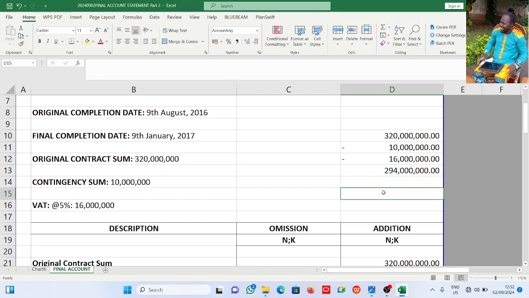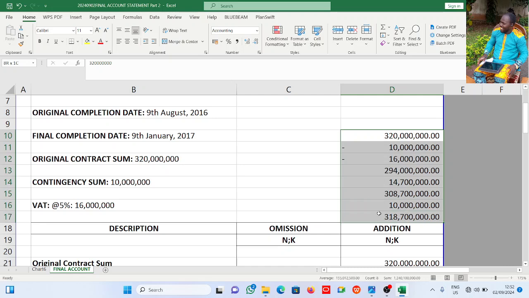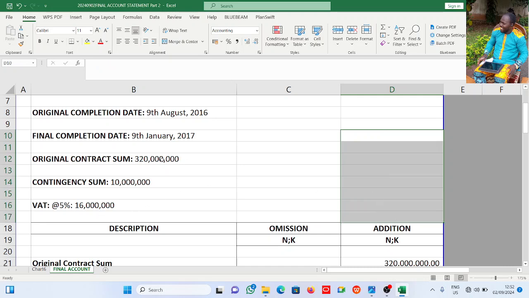Now see, 5% times this gives me this. If I add it up, I have 308. Then add 10 million to it, and we are going to be arriving at 318,700. I'm just trying to show that this VAT is not included here, only contingency.